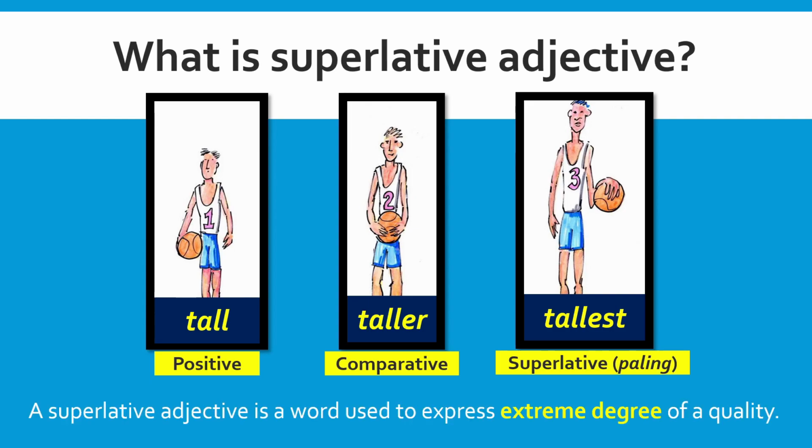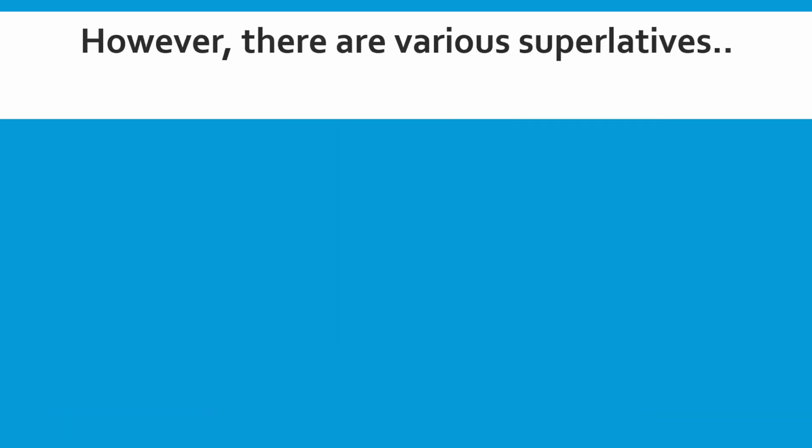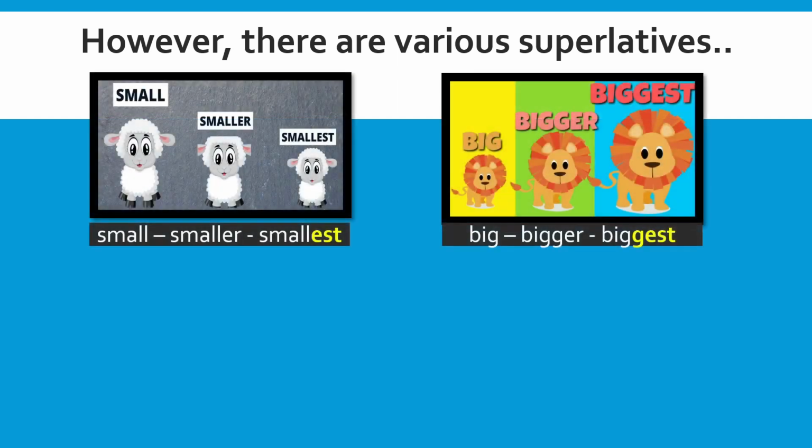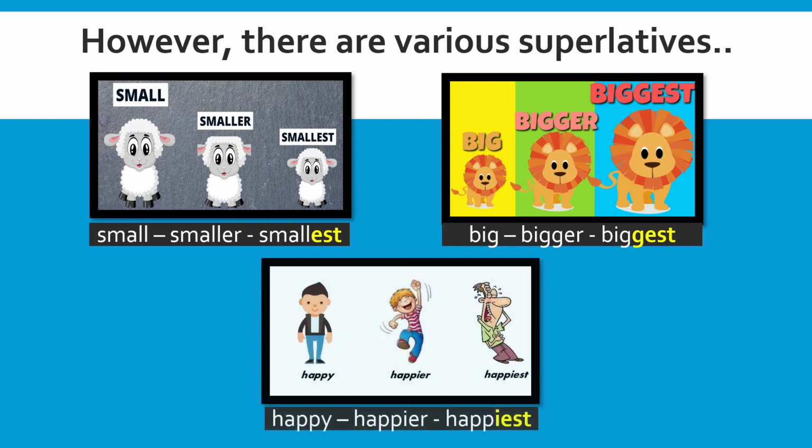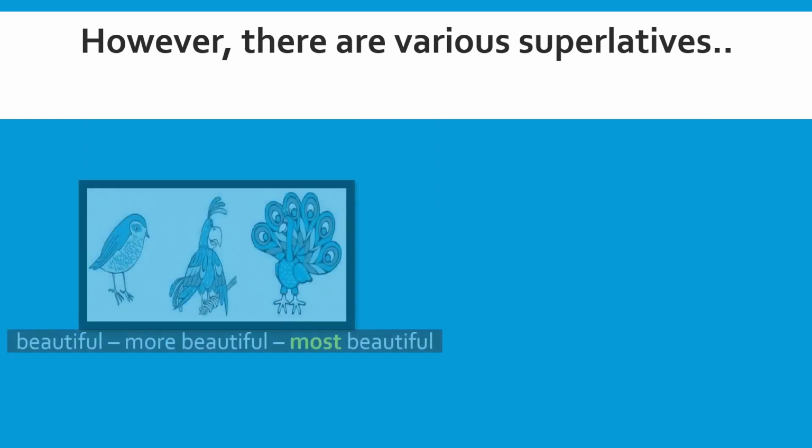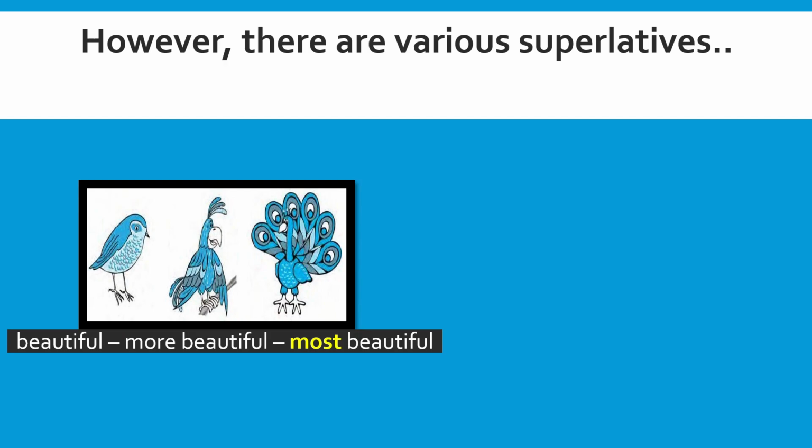A superlative adjective is a word used to express the extreme degree of a quality. Bear in mind this definition. However, there are various superlatives that we need to know so that it will be easier for you to do the exercise later on. There are superlatives such as EST, consonant EST, IEST, and also using the word most.